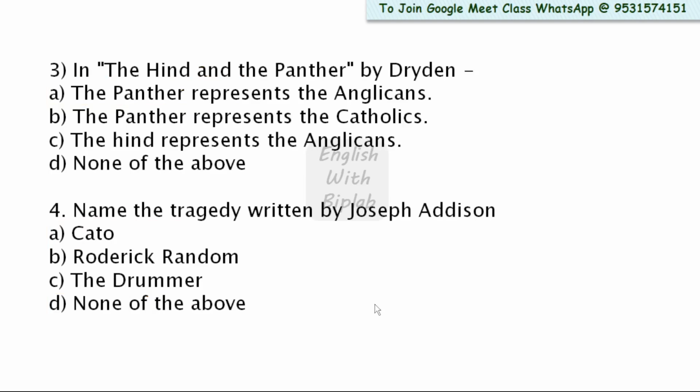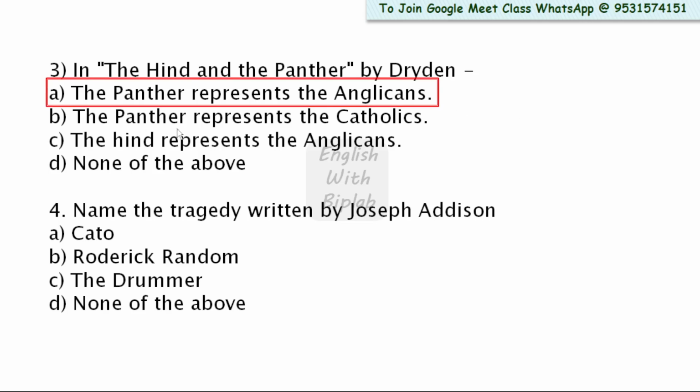Question number 3. In The Hind and the Panther by Dryden, the panther represents the Anglicans. Yes, this is the right answer. Anglicans denotes the Anglican Church of England. Here the right answer is option A, undoubtedly.